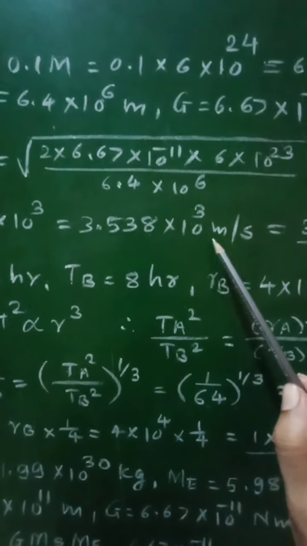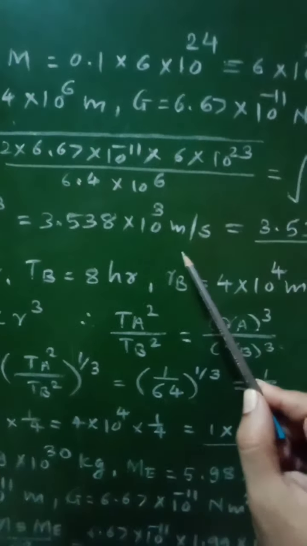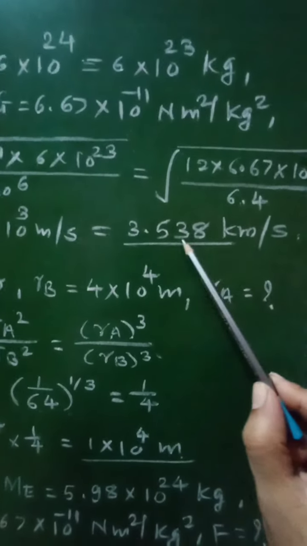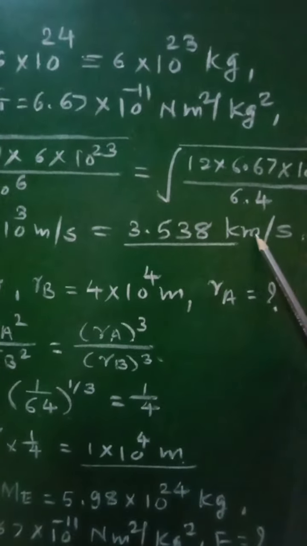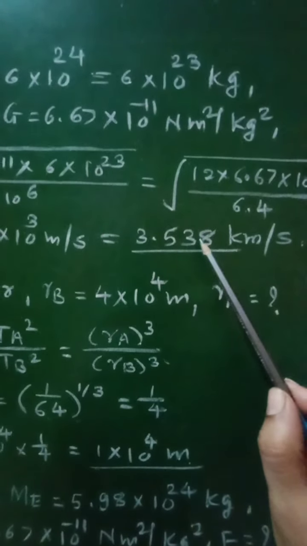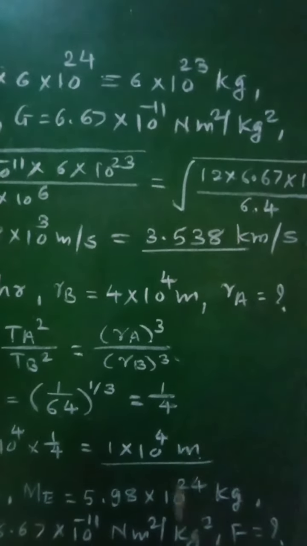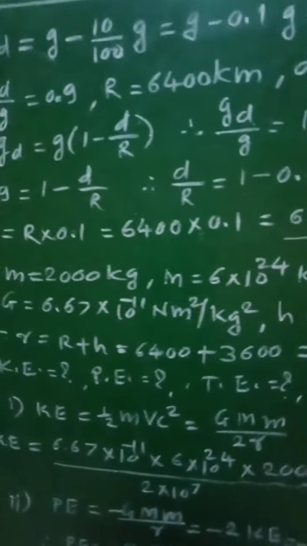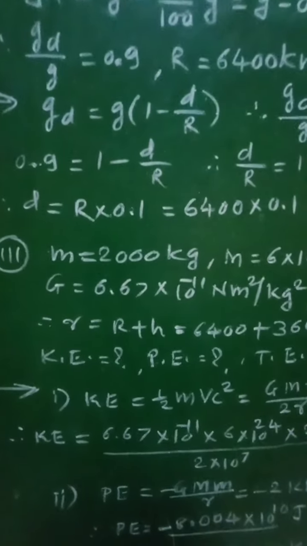3.538 into 10 raised to 3 meter per second. We can convert it into kilometer per second as 3.538 kilometer per second, and this will be the required escape speed. Then we will go for the next numerical, that is numerical number 3, which is given as